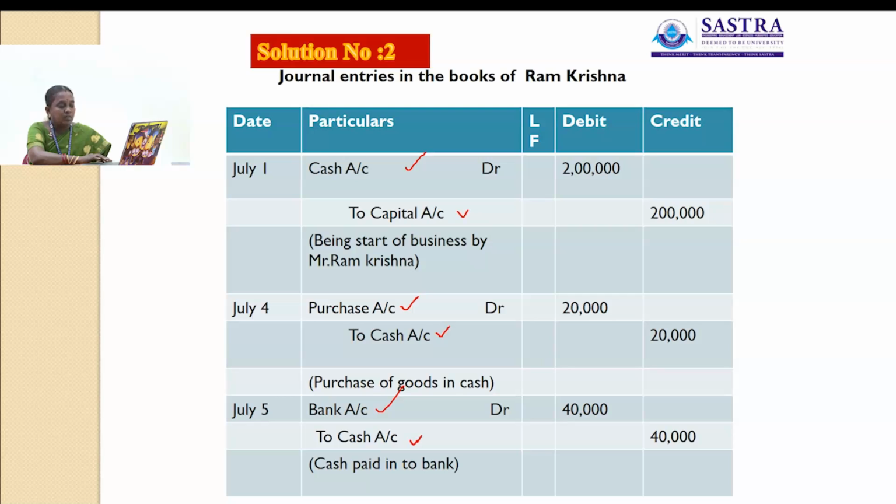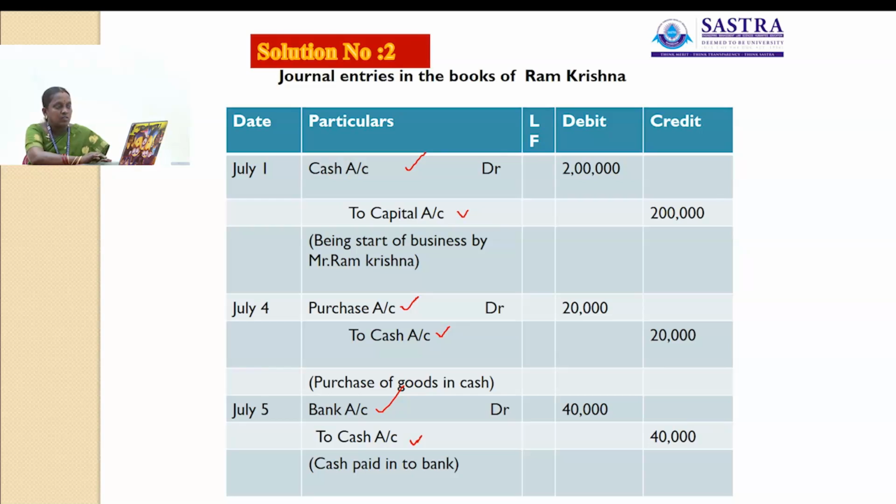The last one is July 30th, additional capital brought by Ram Krishna. Ram Krishna introduced the additional capital of rupees 50,000. What are the accounts involved here? The capital account and the cash account. Cash comes into the business, so that account will be debited. The proprietor's name is not recorded in the books of account, so we have to record the capital account. So the journal entry is cash account debit to capital account.